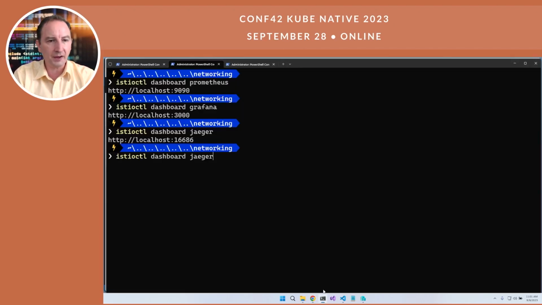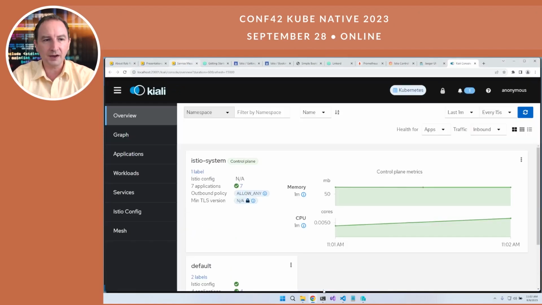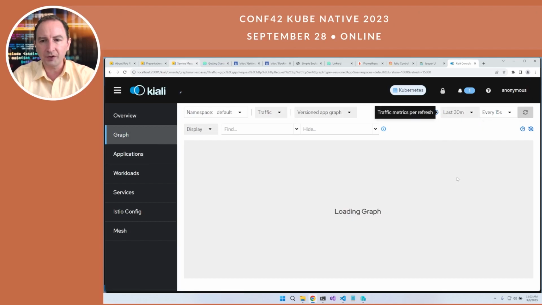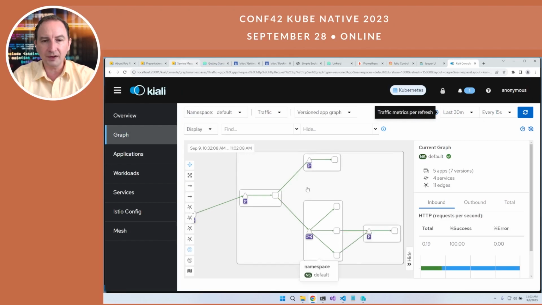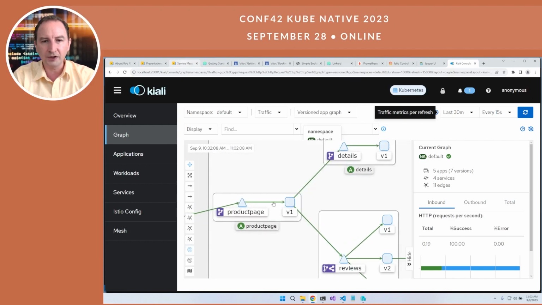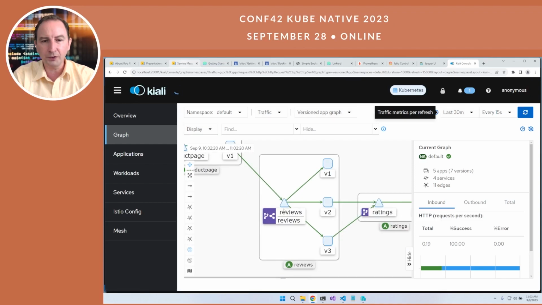Next dashboard that we look at, let's take a look at Kiali. Now Kiali is great for visualizing who calls what. We'll log into Kiali, we'll take a look at the graphs, and we'll change this from 1 minute to 30 minutes to take a look at the calls through our system. Now what's beautiful here is that we get a network diagram of our system. We called the product page and it called the details page, v1. We also called the product page that called the reviews system. And over the course of our experience, we ended up with all three versions getting called. We saw v2 and v3 called the rating service.